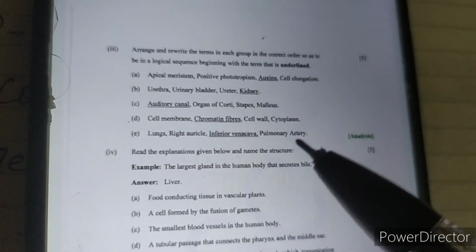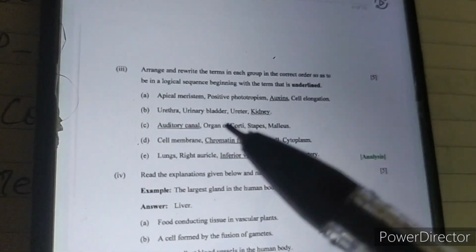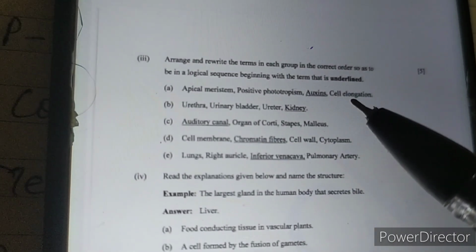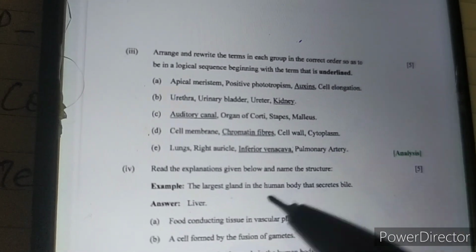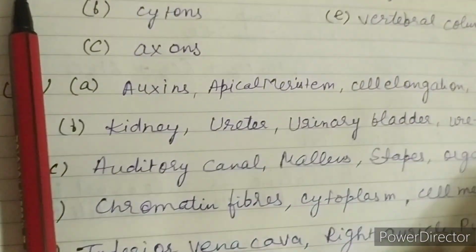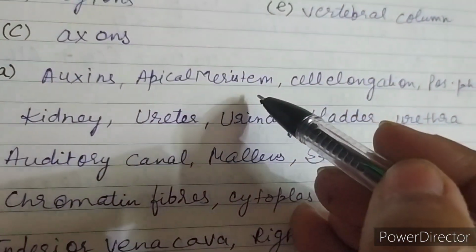The next question is based on analysis, and you have to arrange it in a proper sequence starting from the underlined name, auxin. I have already written all the answers, so let me show you the answers here. Auxin is produced in the apical meristem, which causes cell elongation, which in turn causes positive phototropism.